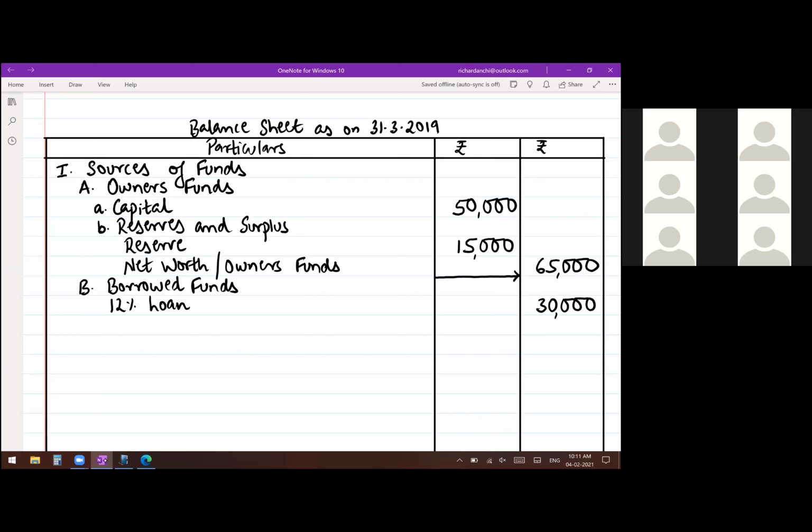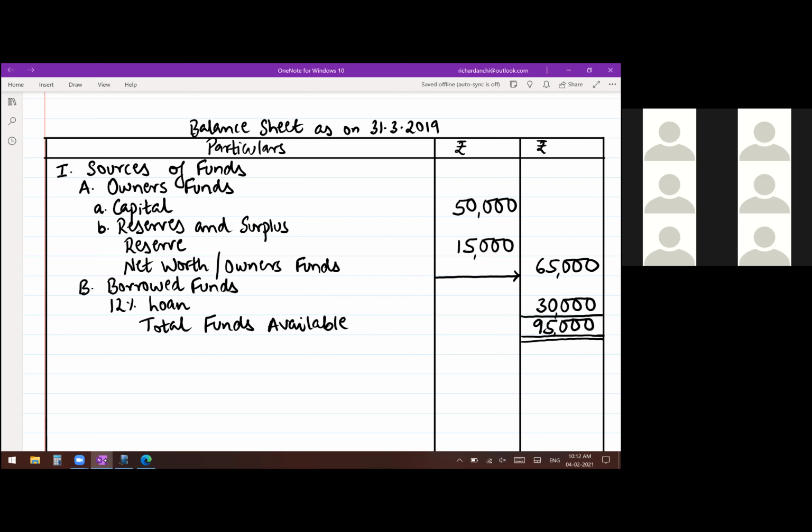And the next item is current liabilities. But remember one thing, current liabilities are not to be written on this side. It is to be taken on the asset side. So that's it. There will be only A and B, owner's funds and borrowed funds. That's it. And the liability side is complete. You take the total and call it total funds available. Add up 65 and 30, that is 95,000. Sources of funds, that is the liability side, complete.